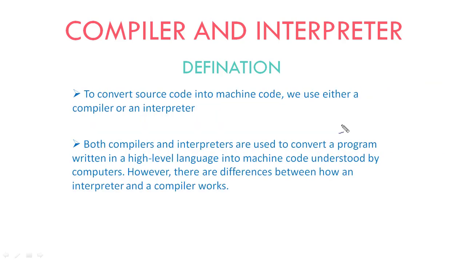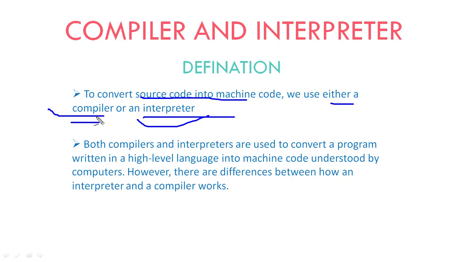Now friends, we are going into more detail on compiler and interpreter. A compiler and an interpreter convert source code into machine code. If we are converting source code into machine code, then we use either a compiler or an interpreter.